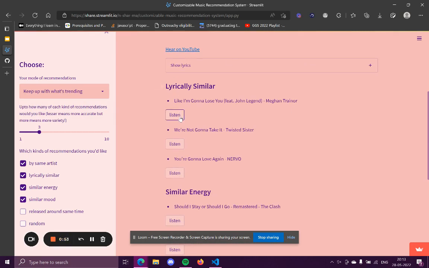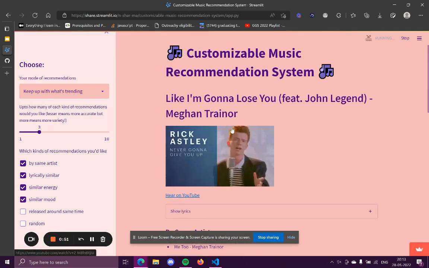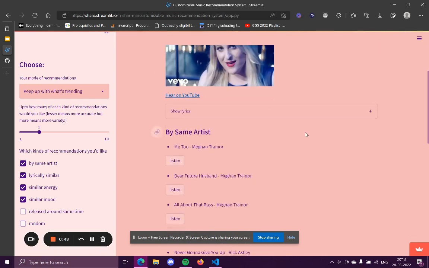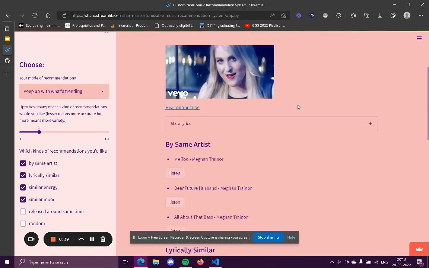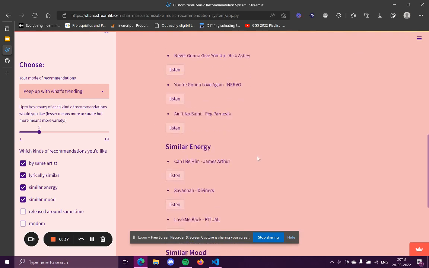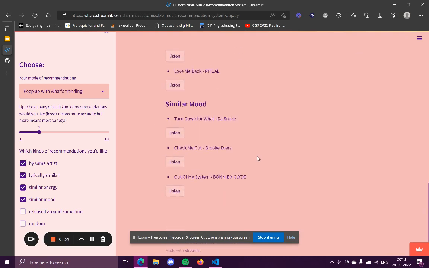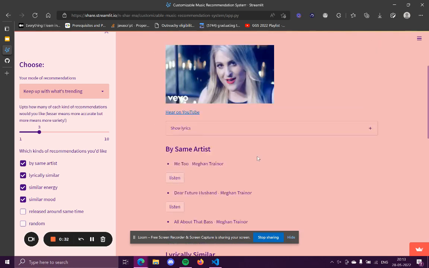And suppose we go to this recommendation. So now, as you saw, the song updated. And of course, the lyrics, as I had mentioned, you can see they're pretty similar because there's lots of Gonna and Love, just like it was in the previous song. So it is lyrically similar. And again, this song as well has its own recommendations. And you can easily switch between recommendations of this type.